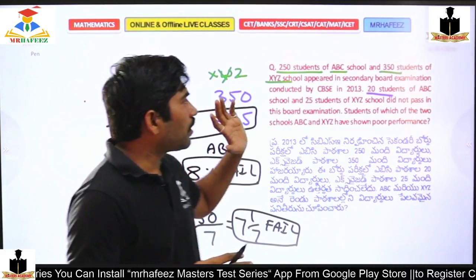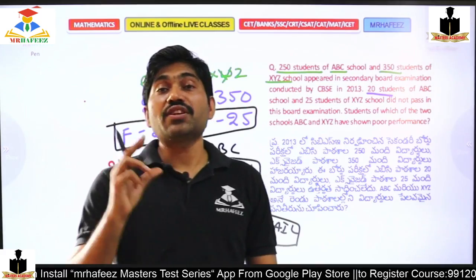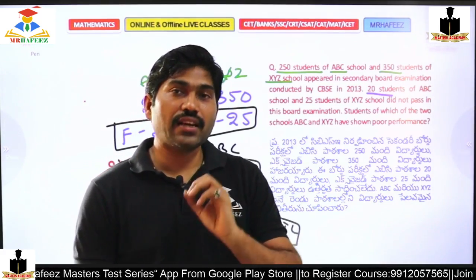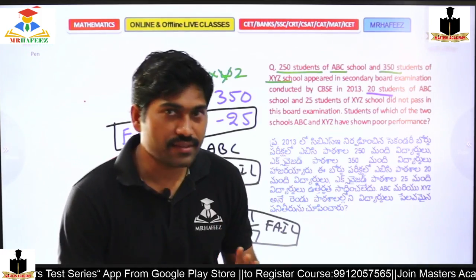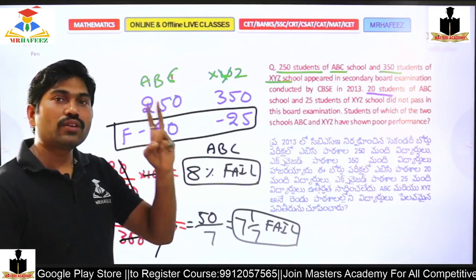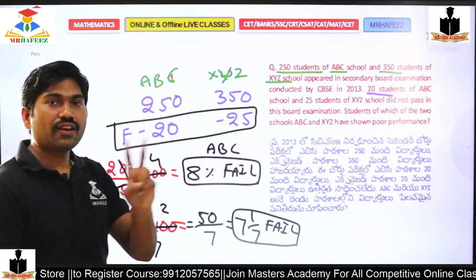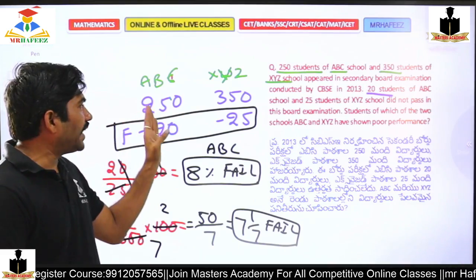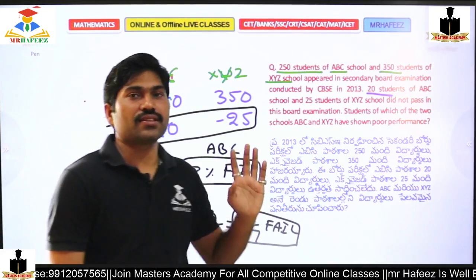Coming to the approach, what should be the approach? The approach should be very clear. 250 and 20 are two numbers. 350 and 25 are two numbers. Here 10% can be calculated very fast.